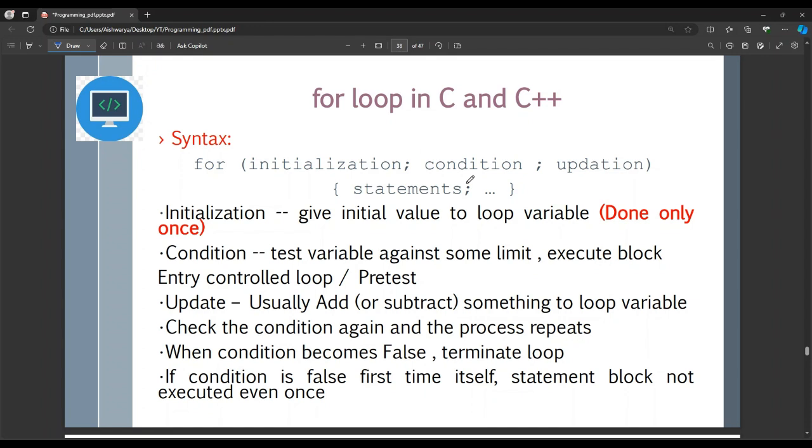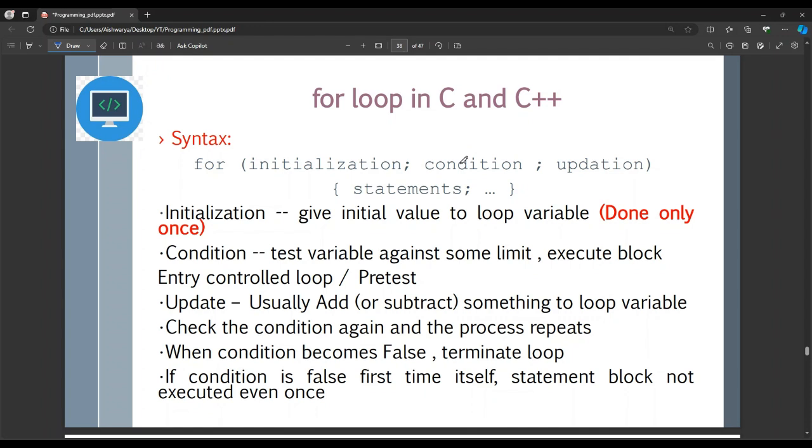Once the statements are executed, it could be a single statement or multiple statements or what we call a block of statements, we do the updation and then again check the condition. One thing we have to understand is initialization will be done only once, and it need not be here, it could be done outside also. And for loop is a pre-test loop or an entry control loop. That means it will first check the condition and then only it executes.